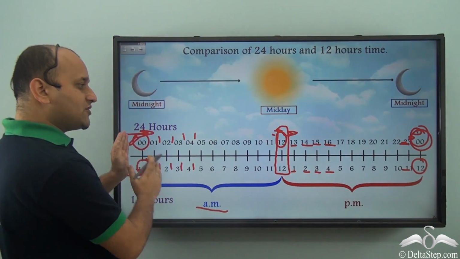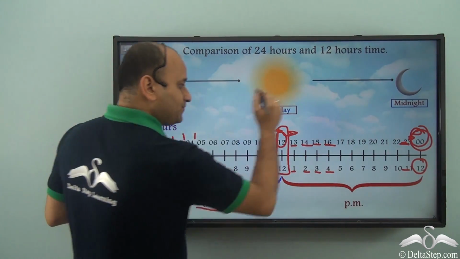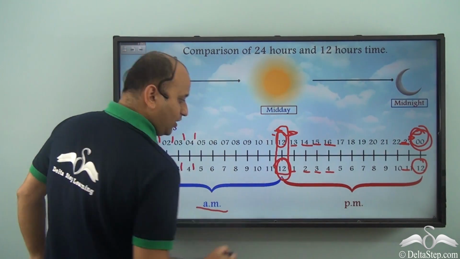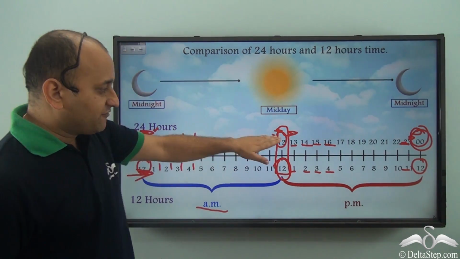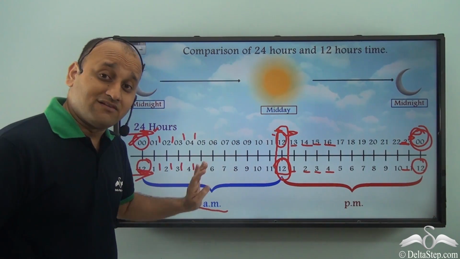So it started from 0 and ends at 0, while this started from 12 and ends at 12, and in between it reset here once. So this is the main difference between a 24-hour clock and a 12-hour clock.